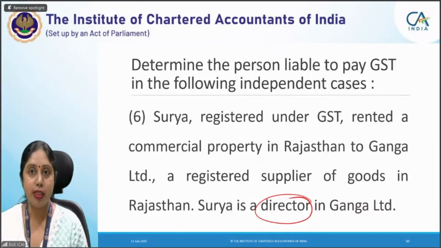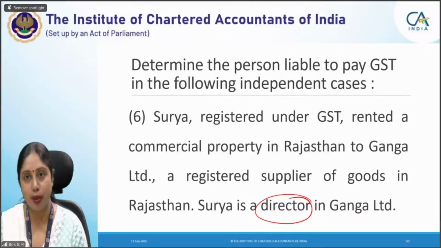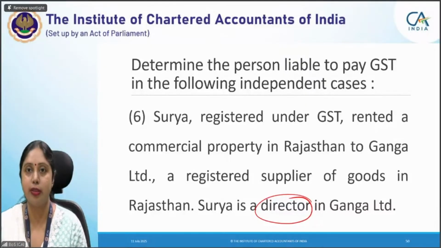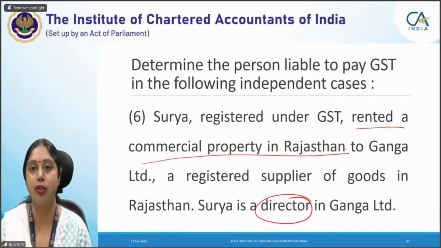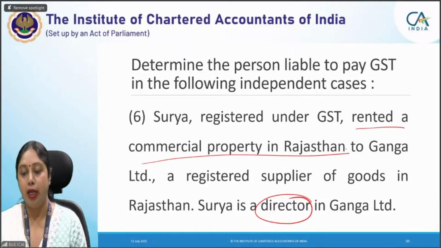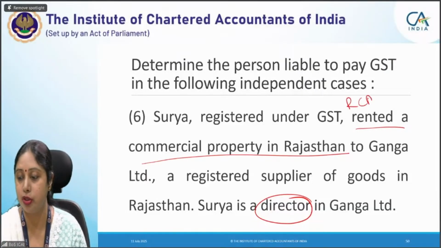The service he is providing is not a director's service. Renting commercial property is not the work of a director. A director's work is to take policy decisions and look at the overall framework and all those things. But renting out commercial property is not a director's job. This service of renting of immovable property is not being provided in the capacity of a director, and therefore the RCM provisions will not apply here.